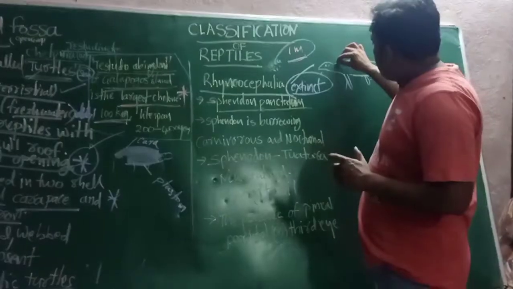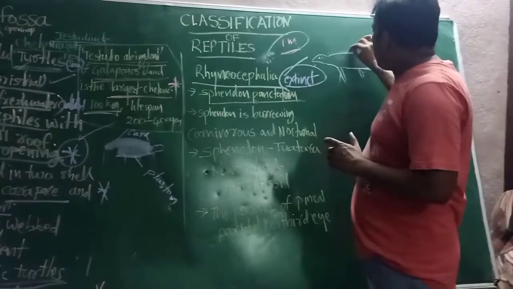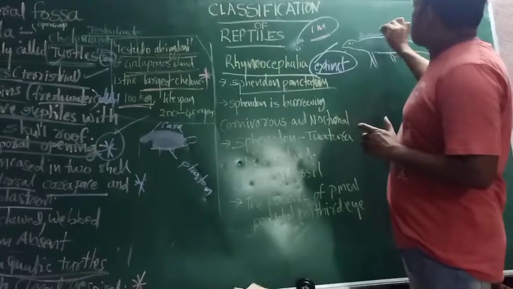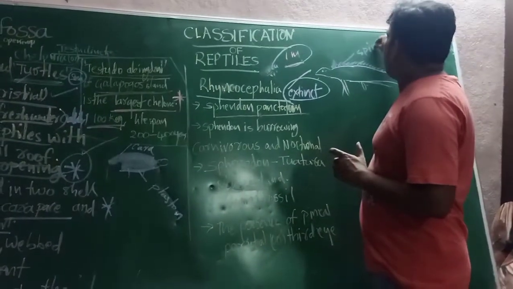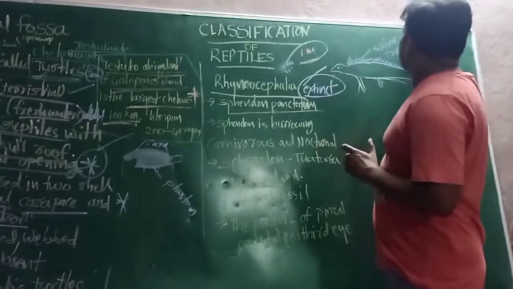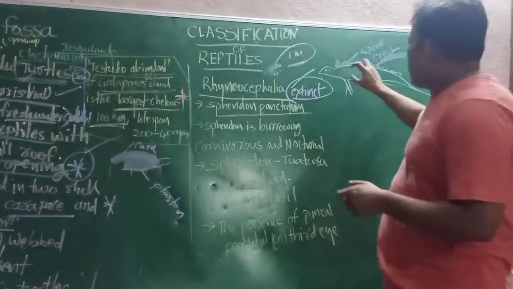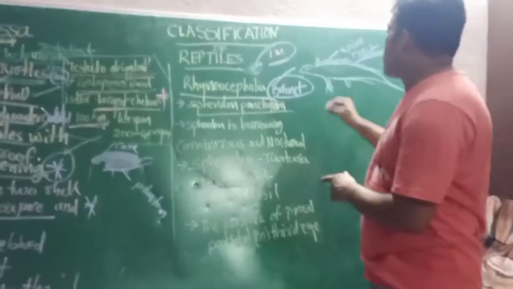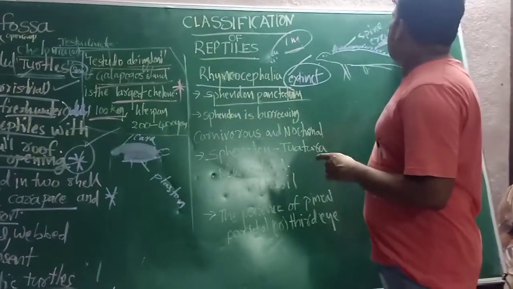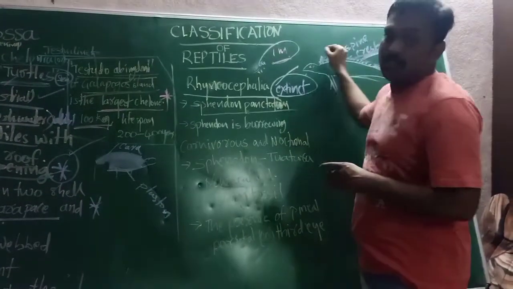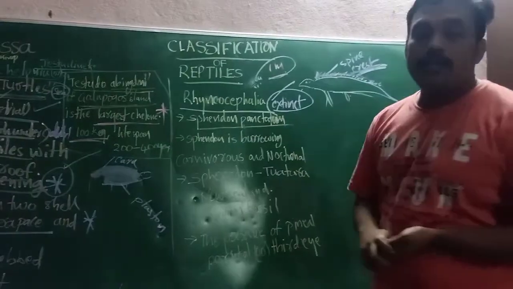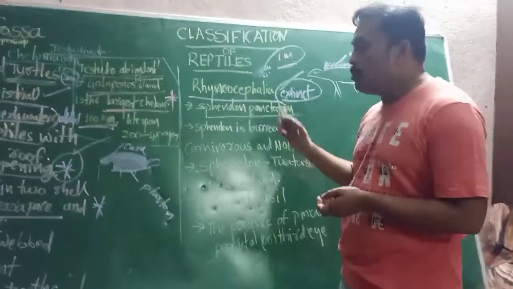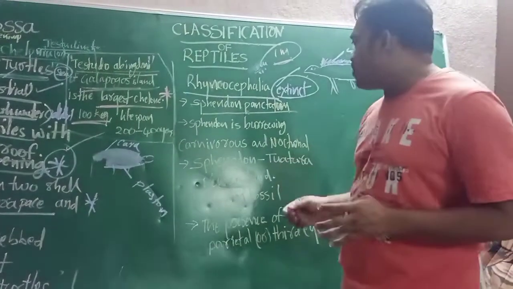And if you observe the dorsal region, there are spines. Spines means nothing but we can call crest. We observe spines at the dorsal roof for protection. It is covered with a crest on the dorsal roof. This Rhynchocephalia, nothing but Sphenodon punctatum, generally called Sphenodon, is living in New Zealand. It is called a living fossil.